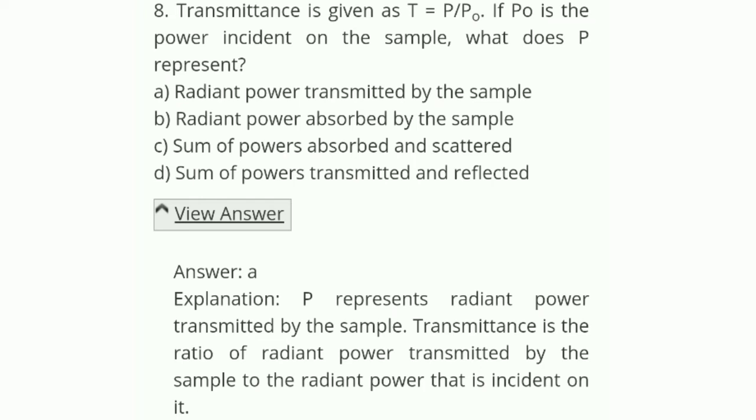P represents radiant power transmitted by the sample. Transmittance is the ratio of radiant power transmitted by the sample to the radiant power that is incident on it.